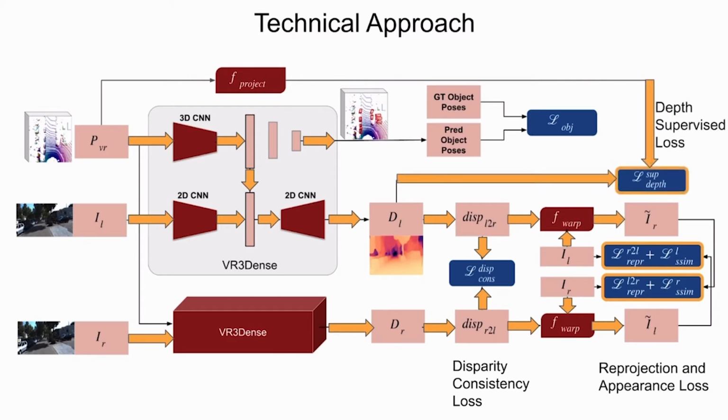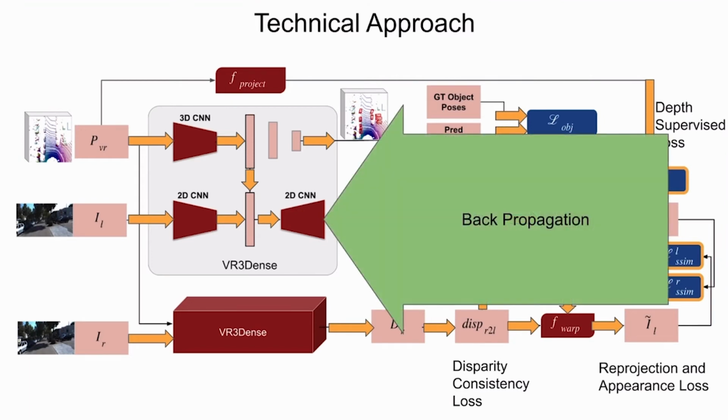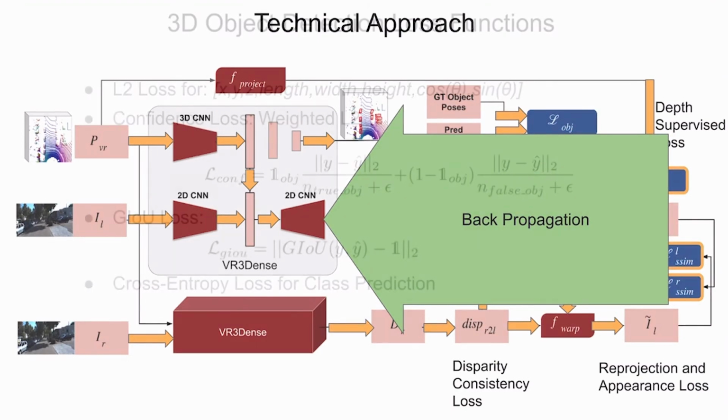Since we do have access to sparse 3D point cloud during training, we project them onto the image plane and use it to provide sparse supervision during training. We, however, found during our experiments that it is useful only during initial stages, so we decay the weight for this loss as training progresses. For the training of our 3D object detection network, we use supervision from ground truth poses. Detailed information about our approach is in the paper.